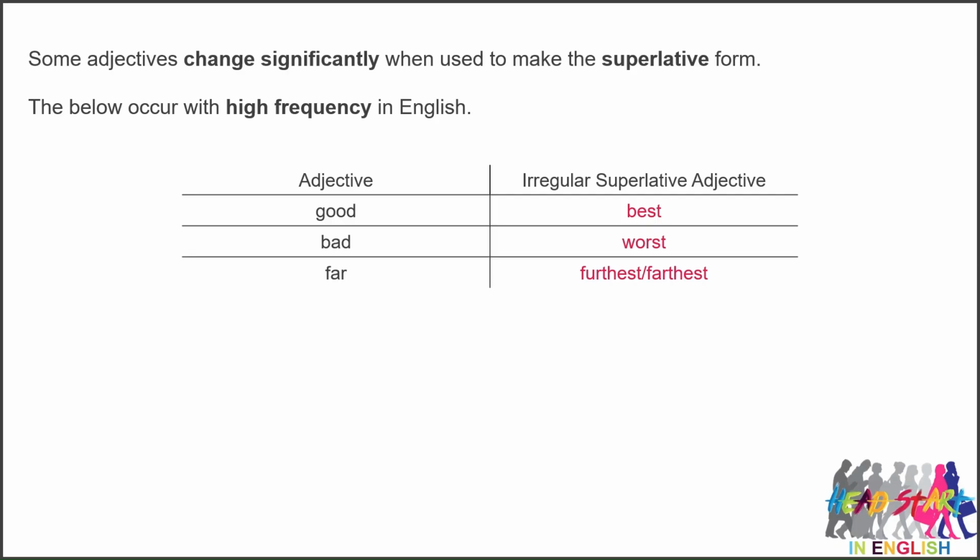So, some adjectives change significantly when used to make the superlative form. They are highly irregular. So here are three very high frequency ones in English that we need to remember. So good becomes best, bad becomes worst, far becomes furthest or farthest. Remember these and you won't go too far wrong.